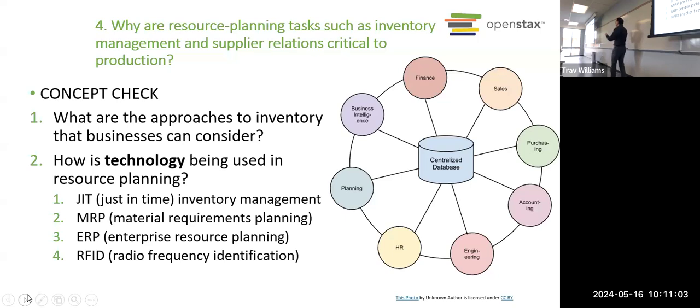And you can plan not only materials, but also your cash flow. You can plan how much labor you need, because an ERP system, as represented here in this diagram, is like one huge software program and database for the entire company. You know how if you want to see your assignment, you log into Canvas.